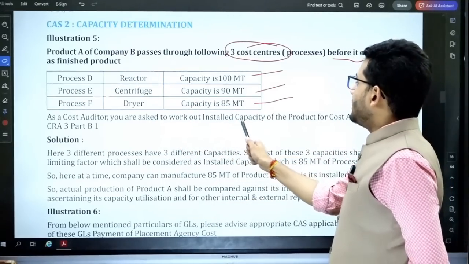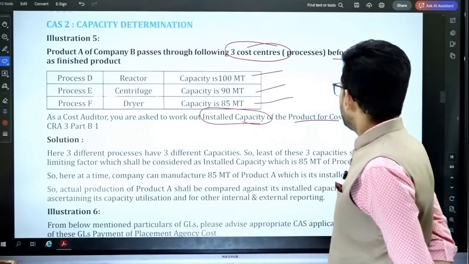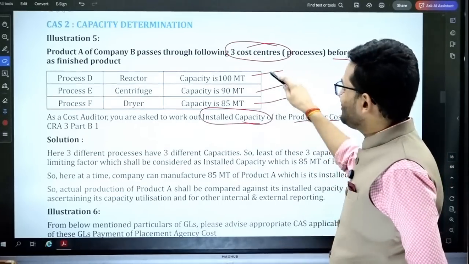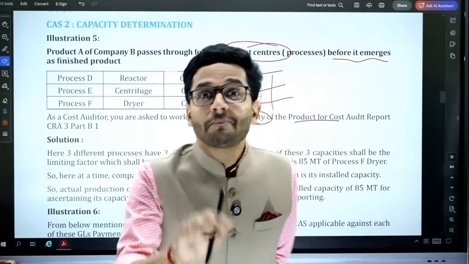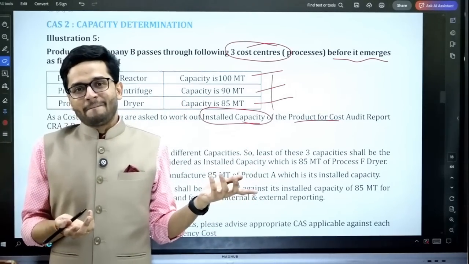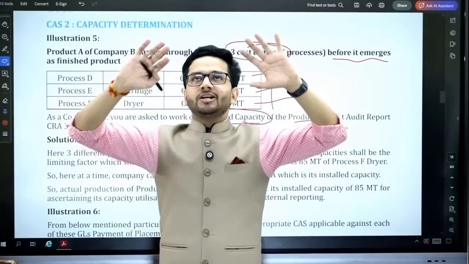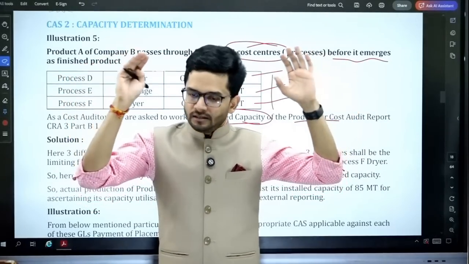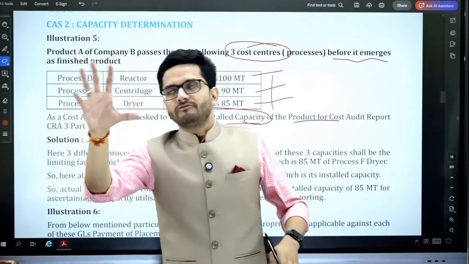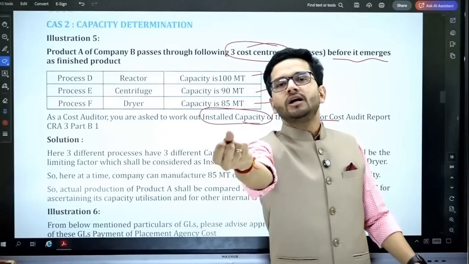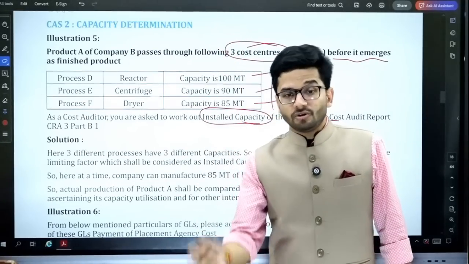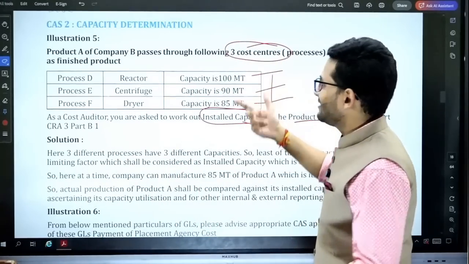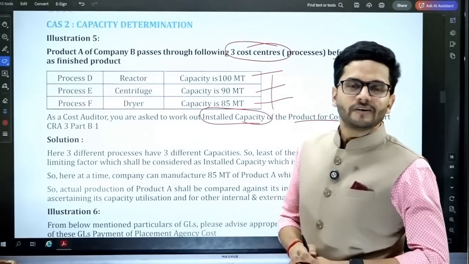As a cost auditor, you are asked to work out the installed capacity of the product for the cost audit report CRA 3 Part B. Now the point of consideration is that there are 3 processes, and they have different capacities. Which one to take? Ideally, the capacity is to be taken for the factory as a whole and not the individual process, guys. The capacity is to be taken for the unit as a whole. Now the unit has 3 processes, and all 3 have different capacities. Which one is to be taken? That is the question that we are deliberating over here.